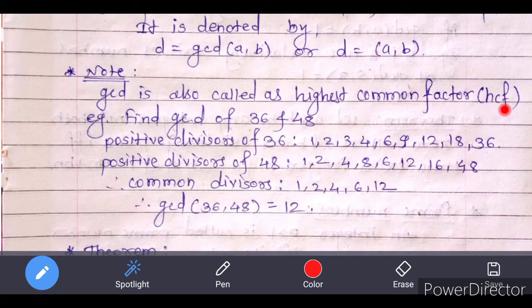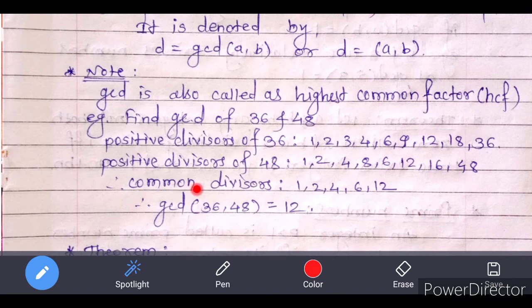Now let us see an example of GCD. Find GCD of 36 and 48. Firstly, we find the positive divisors of 36. The positive divisors of 36 are 1, 2, 3, 4, 6, 9, 12, 18 and 36, and the positive divisors of 48 are 1, 2, 3, 4, 6, 8, 12, 16, 24 and 48.